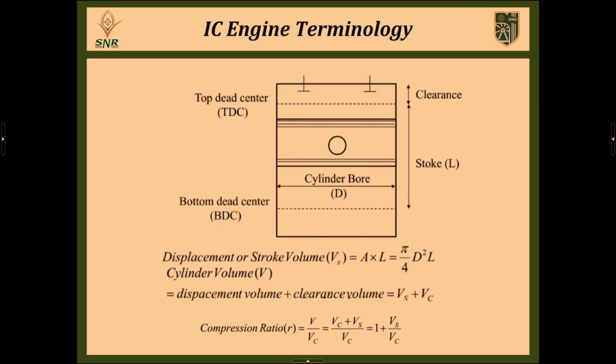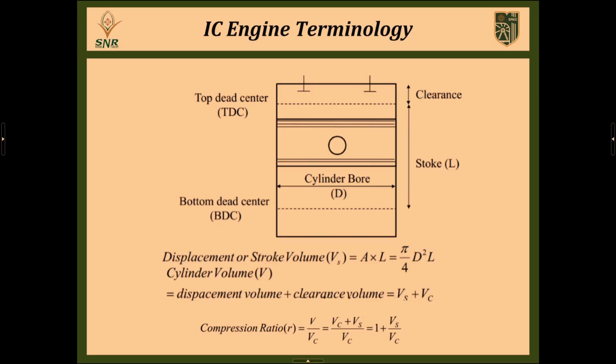The meaning of clearance volume is the area where the combustion of fuel takes place during the power stroke of an engine. So the total volume of the engine is calculated by the summation of displacement volume and clearance volume. So finally we discuss the compression ratio. What is the meaning of compression ratio of an internal combustion engine?